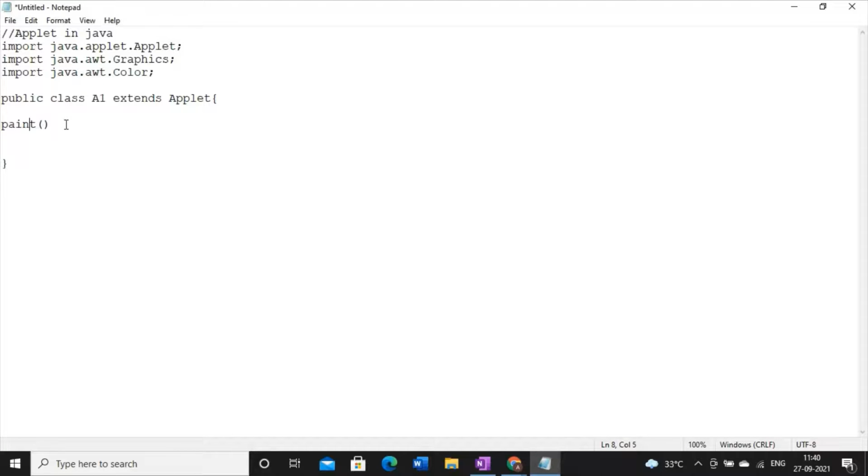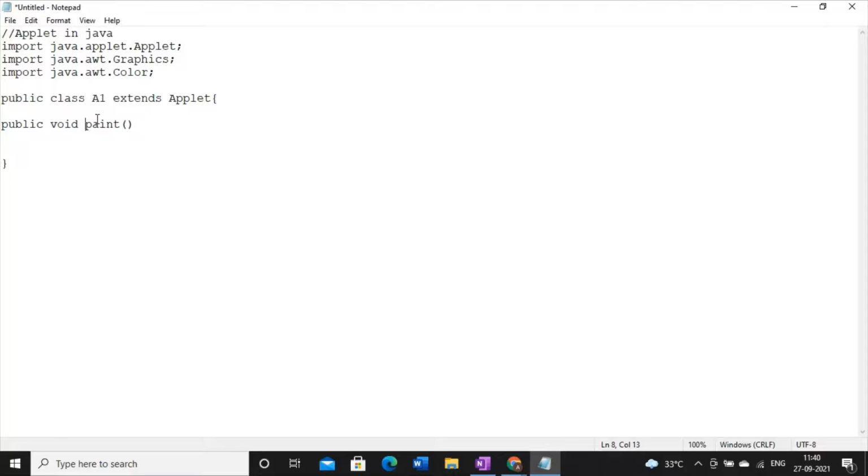But this paint method is already defined. So we have to write public. This method should be public. The return type of this paint method is void, since the paint method is already defined previously. So void is the return type, it is already mentioned.